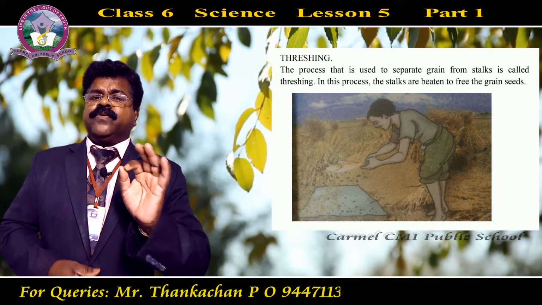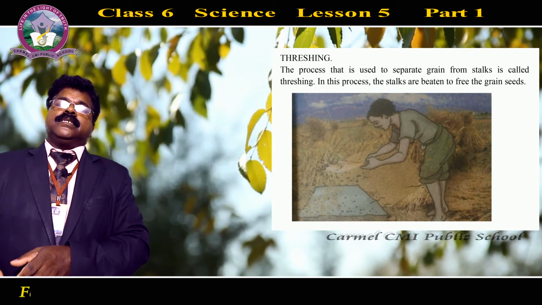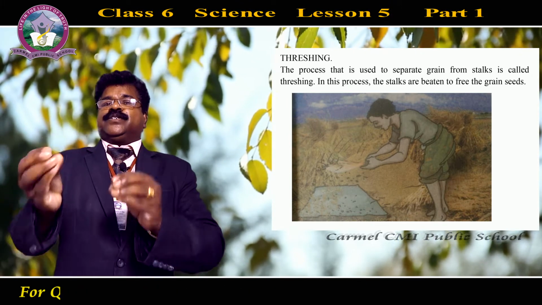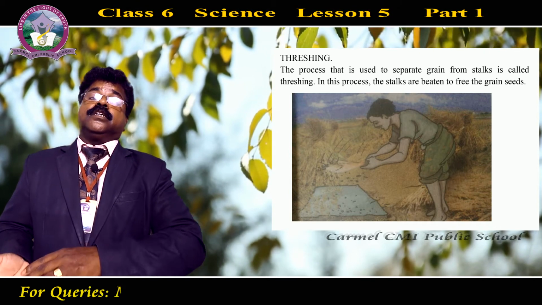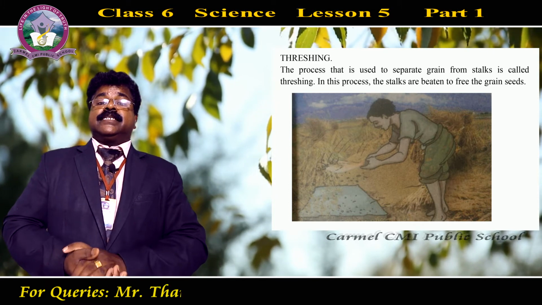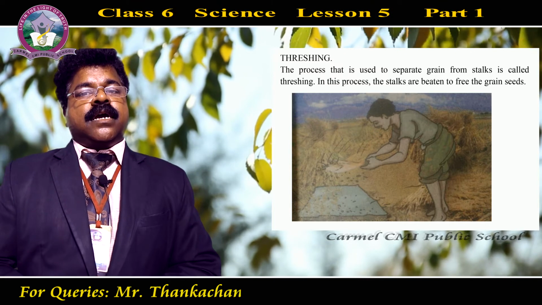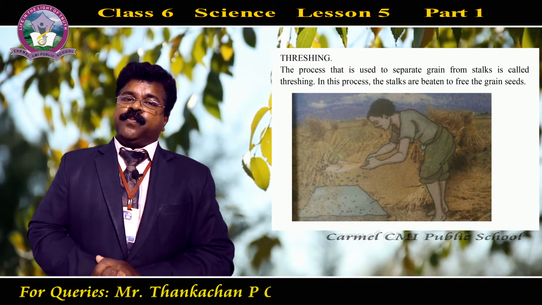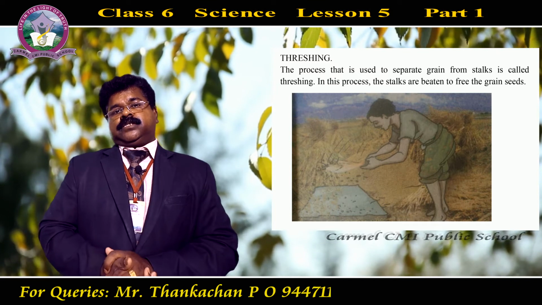Something should be very hard. Against such a hard material, the stalks should be beaten, and this beating of the stalks in order to separate the grain from the stalk is known as threshing. So what is threshing? Threshing is a process of separating grain from stalks.